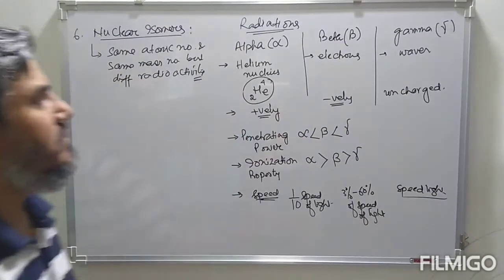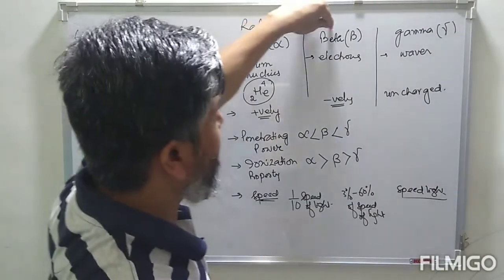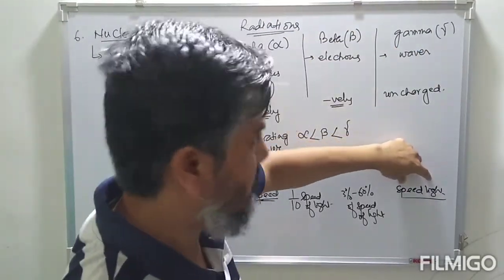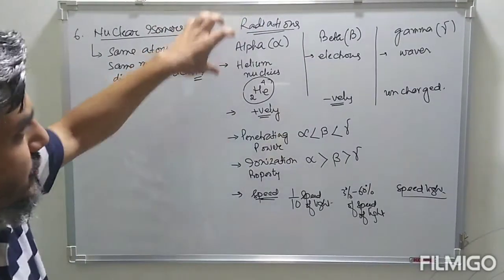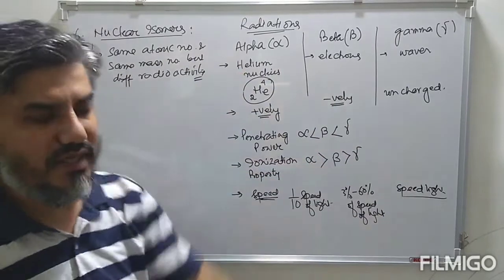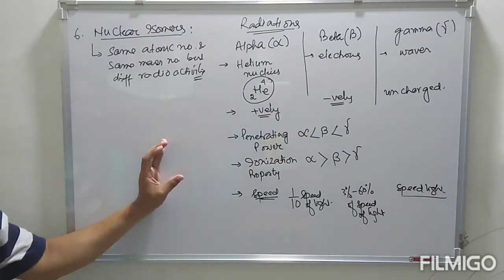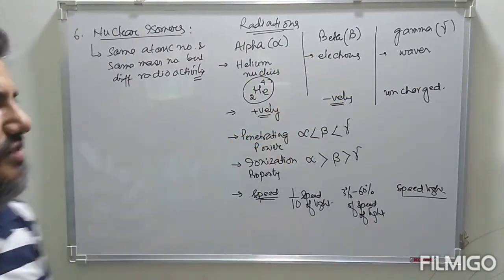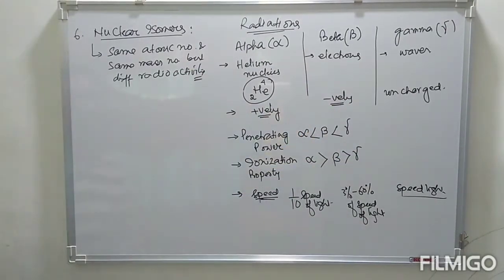So speed increases from alpha to beta, beta to gamma. The maximum speed is gamma, which travels with the speed of light. The slowest particle is alpha. So these are the three radiations generally emitted by the heavier nuclei during the radioactive process, and these are the properties of these radiations.